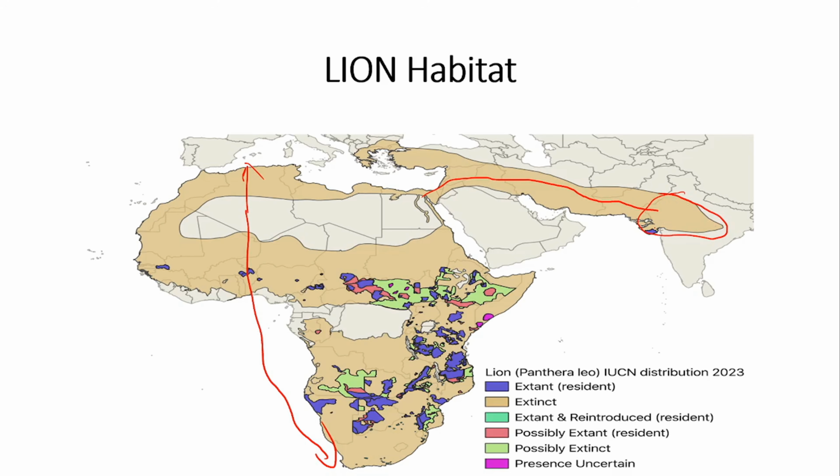In the past, we had lions throughout central India. Now it is limited to a small portion in Gujarat here. So this is the traditional habitat of the lion. And you have the African lion here in the continent of Africa, and you have the Asian lion here, the Indian lion or Asian lion.